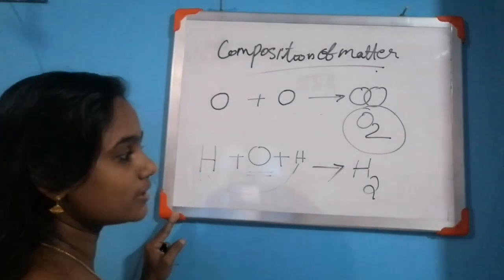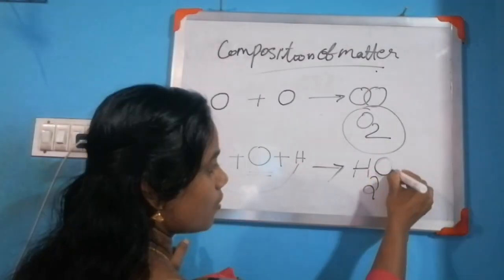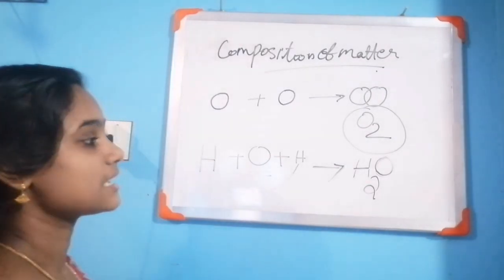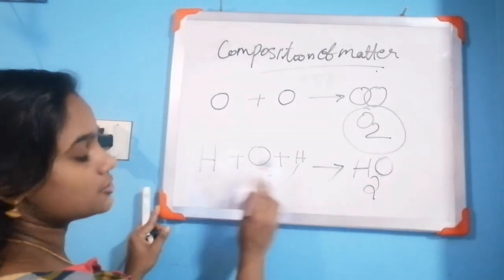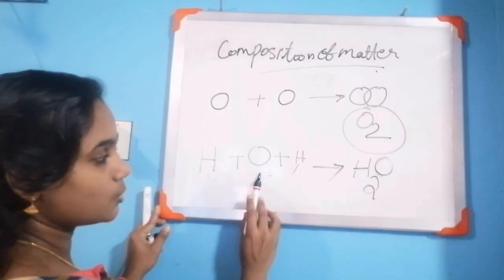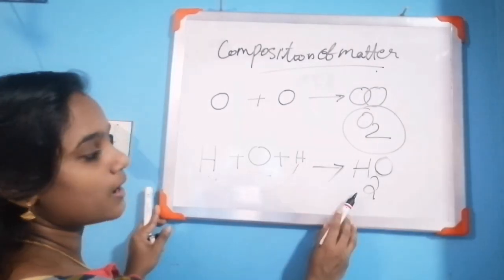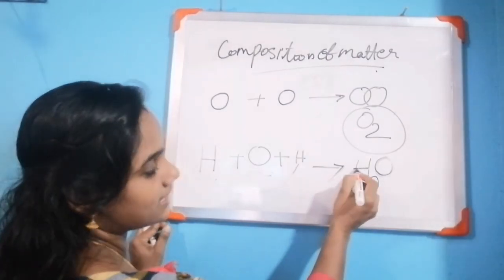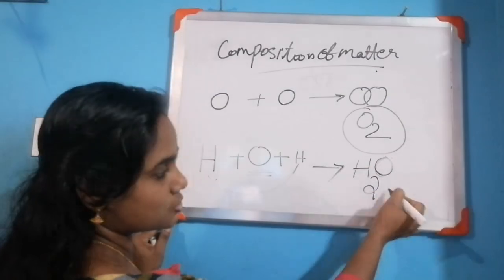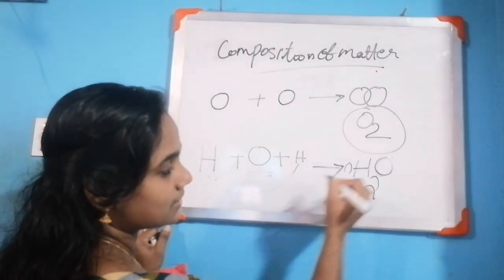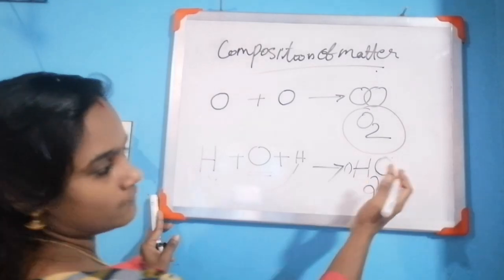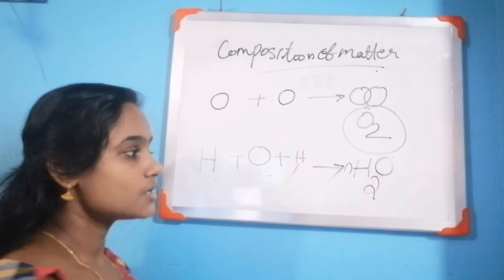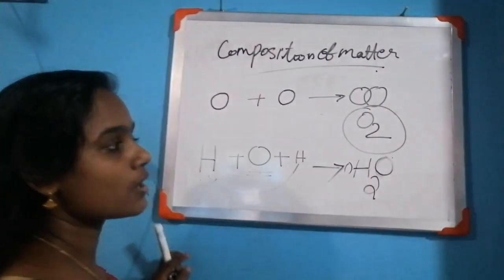It is a molecule, represented as H2O. Water is represented as H2O. On the left side of the formula, if nothing is written, that means it is 1. So it is one molecule of water.